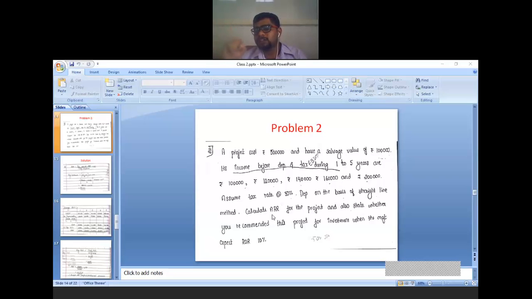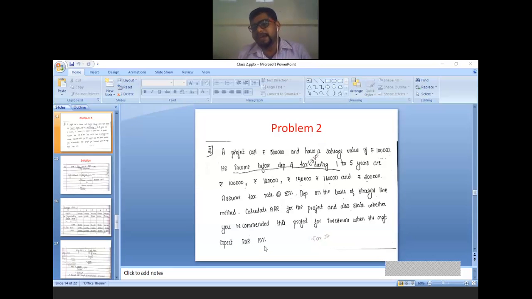What is the second formula? Average annual PAT divided by average investment multiply with 100. That formula you have to use for the project, and also state whether you recommend this project for investment when the management expected rate of return is 10%.